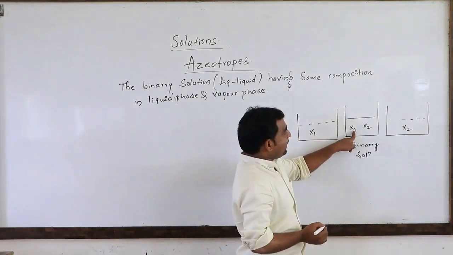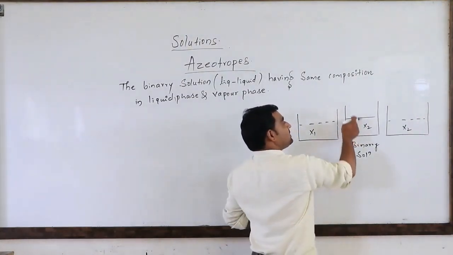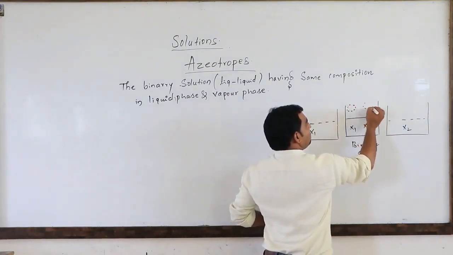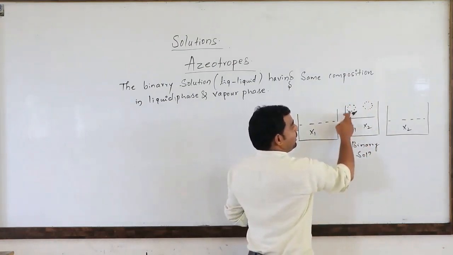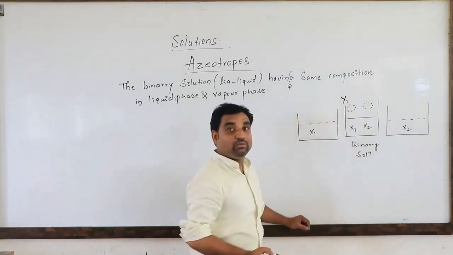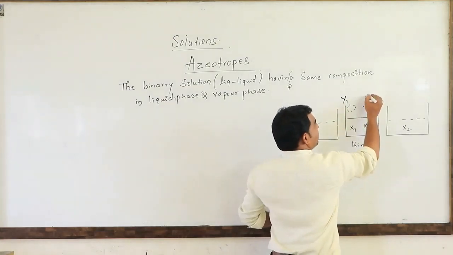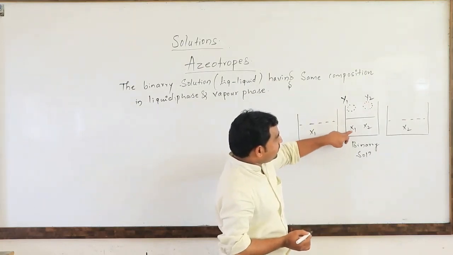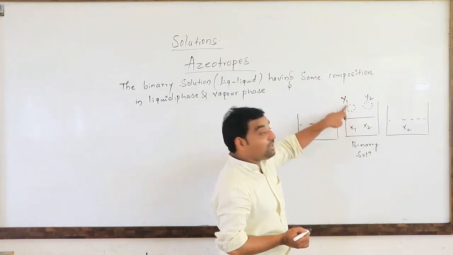When the mole fractions x1 and x2 are in solution, and the liquid starts evaporating, it will form vapor molecules. The mole fraction of the first component in the vapor phase is termed y1, and the mole fraction of the second component in the vapor phase is termed y2. Here the mole fraction x1 in solution and the mole fraction y1 in the vapor phase have the same composition.